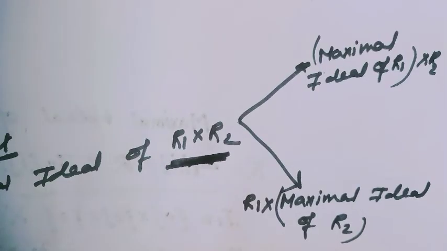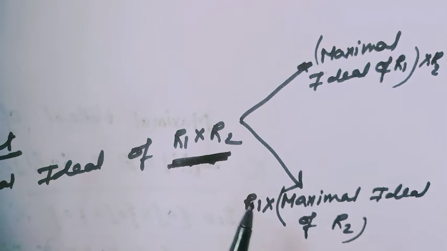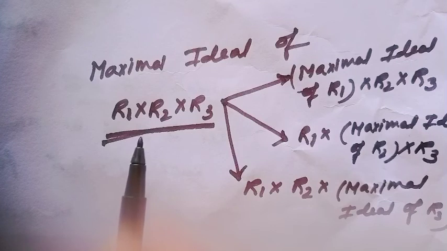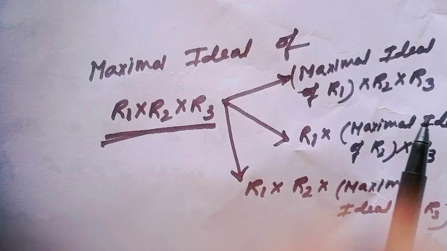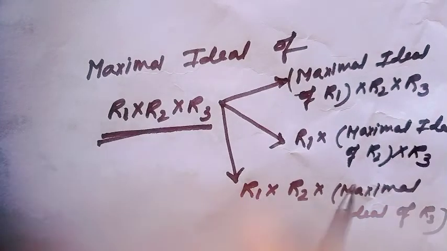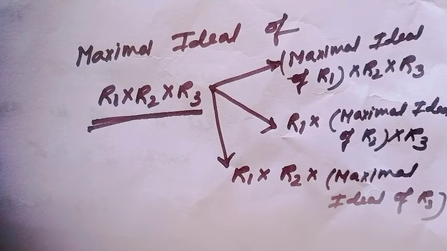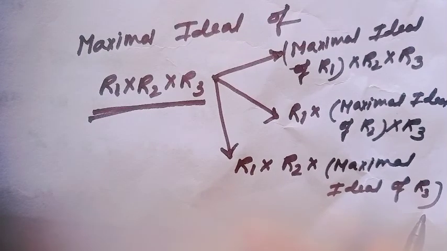And a few minutes ago I showed that every maximal ideal is always a prime ideal. So these two ideals are also prime ideals of R1 cross R2. Similarly, the maximal ideals of R1 cross R2 cross R3 would be M1 cross R2 cross R3, R1 cross M2 cross R3, and R1 cross R2 cross M3.